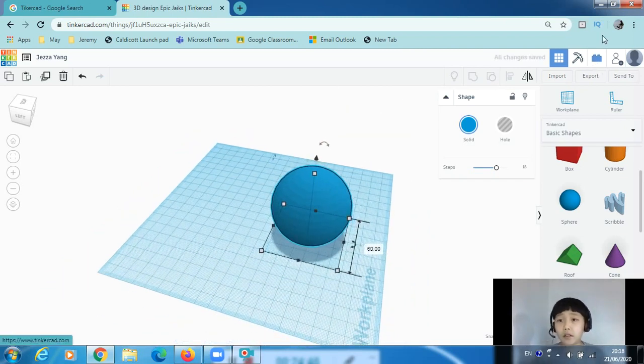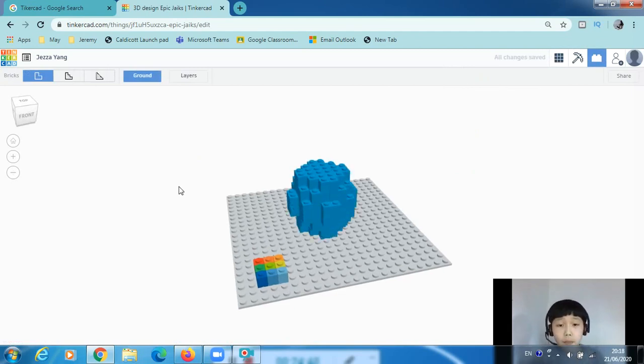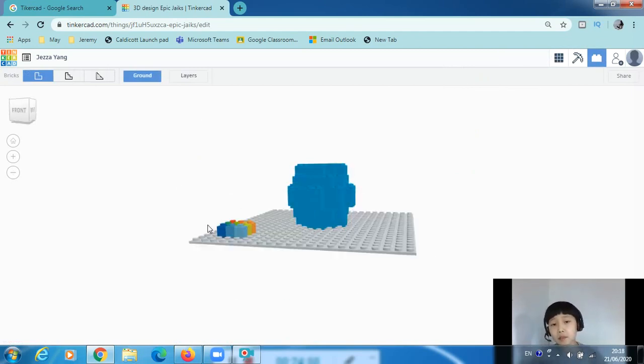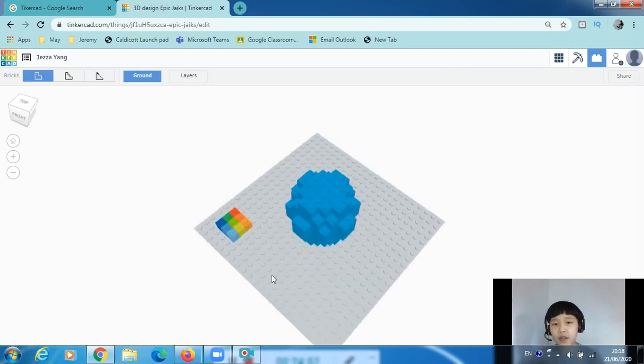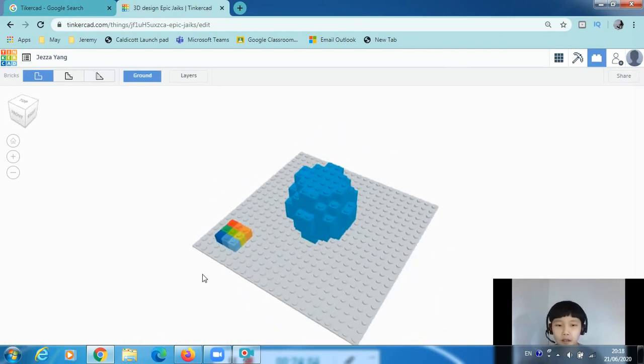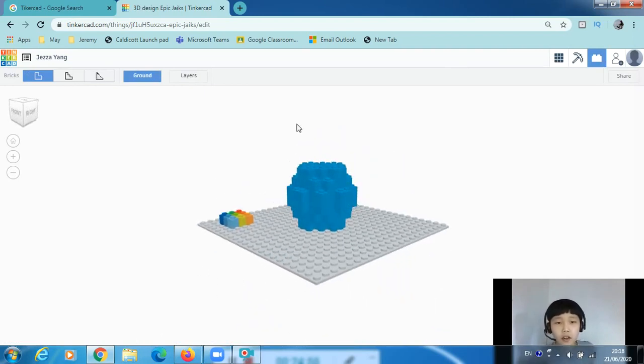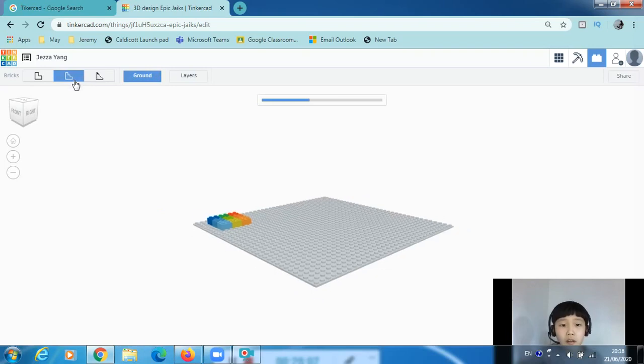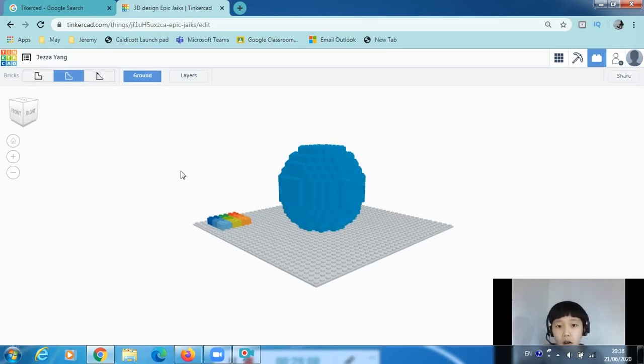Now we can go on to Lego. Look at that. The simplest one is like the most complicated one last time. So that just goes to show the bigger your design is, the more accurate your Lego conversion is.